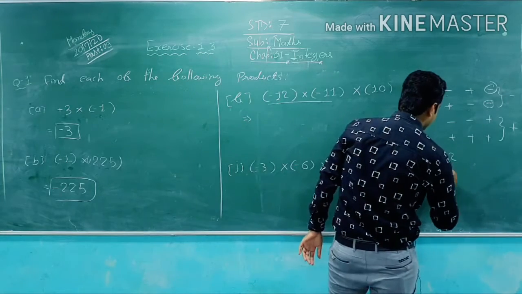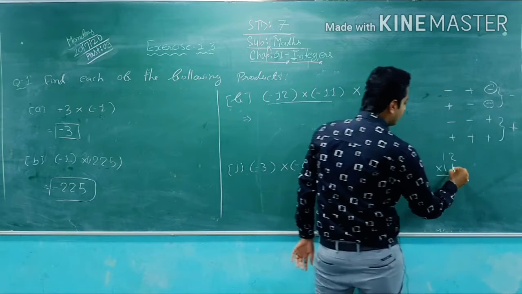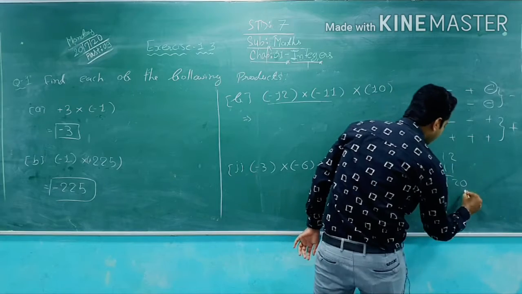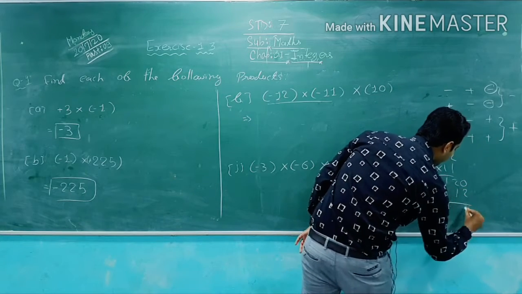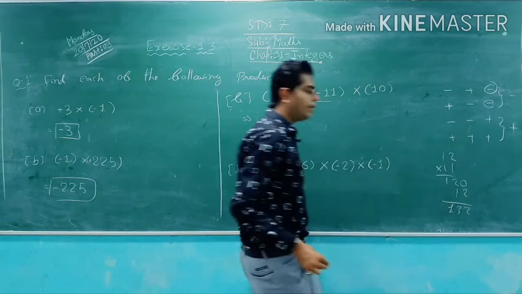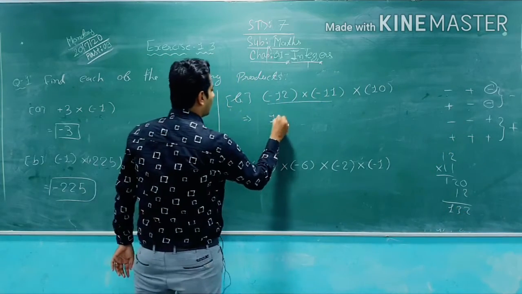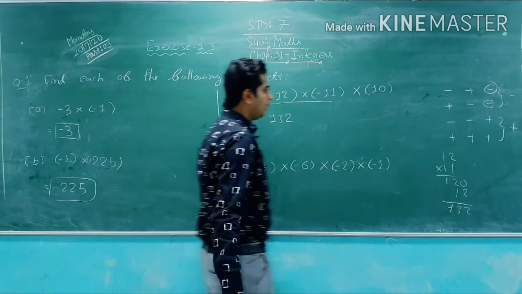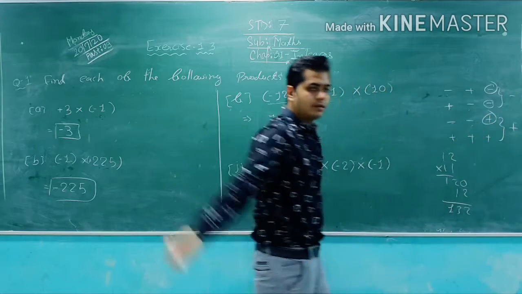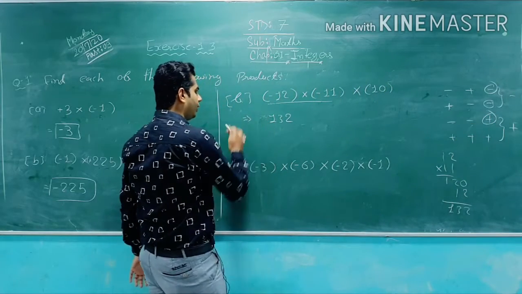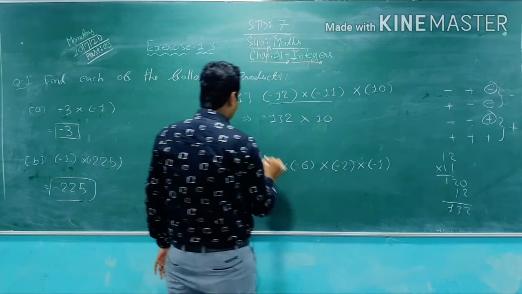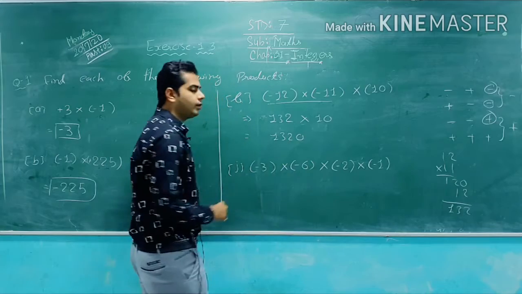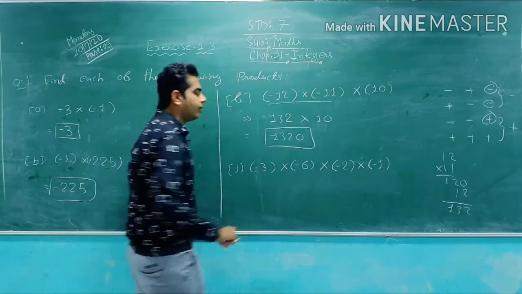Let's do this. 2 ones are 2, 2 ones are 2, put a zero here, 1 two is 2, 1 one is 1, so it is 132. Which sign should I put for these two? See, minus times minus is what? Plus, so I will put plus, or if you don't want to write it, that's okay. Multiply with 10, so 132 multiplied by 10, just add a 0, so 1320 is your answer.